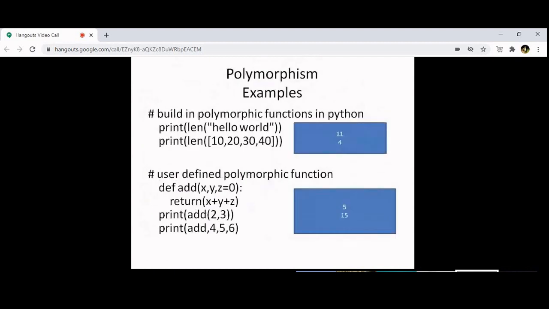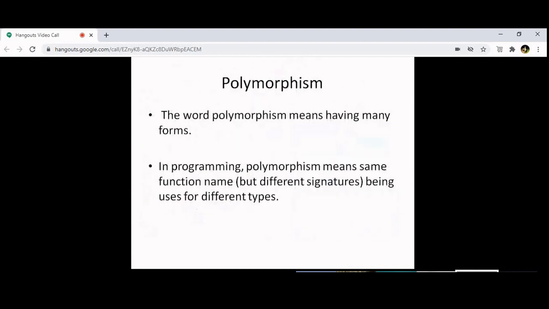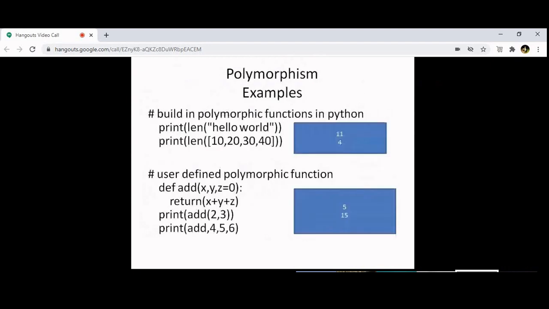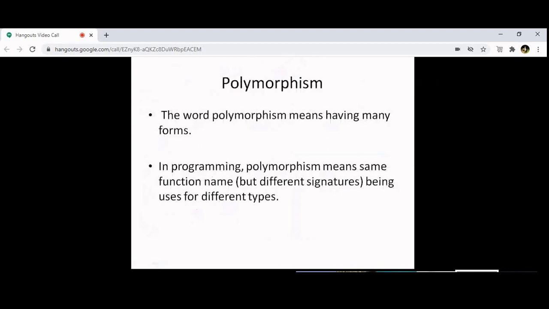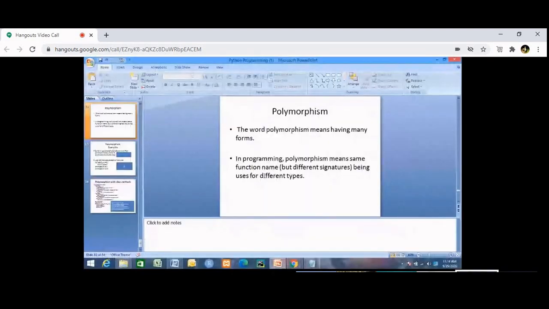Okay, enough for today. We will do polymorphism in the next class. I want to quickly revise everything once from the beginning. We saw what is object-oriented programming. We saw the difference between classes and an object.